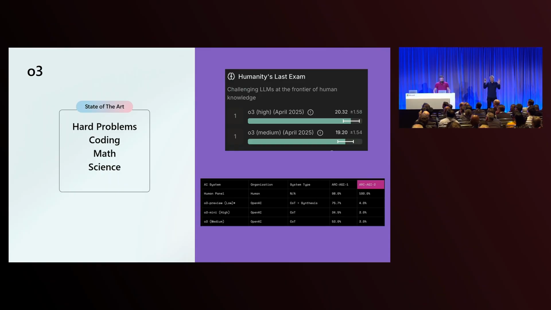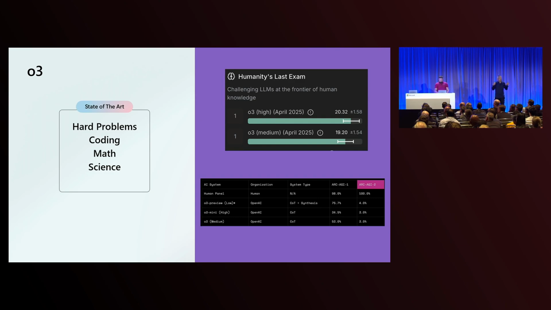About a few months ago, the last generation of models were starting to saturate all the benchmarks. Saturate meaning they were just topping out, getting to like 95 out of 100, 99 out of 100. So we started to run out of benchmarks. So people created a number of new benchmarks. One's called Humanity's Last Exam. It was an exam designed to make it really, really difficult for AI models to solve.